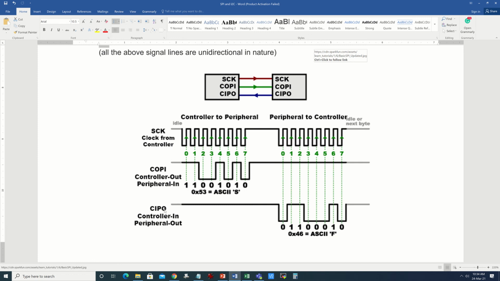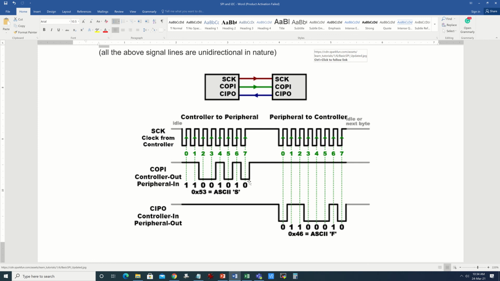While COPI is not sending data, at that time only CIPO is allowed to send data. Okay, again, this is not an absolute necessity. There could be simultaneous data transfer here as well, but given you are instructing something to the peripheral and then the peripheral is responding, it's a query-response kind of arrangement which has been shown.